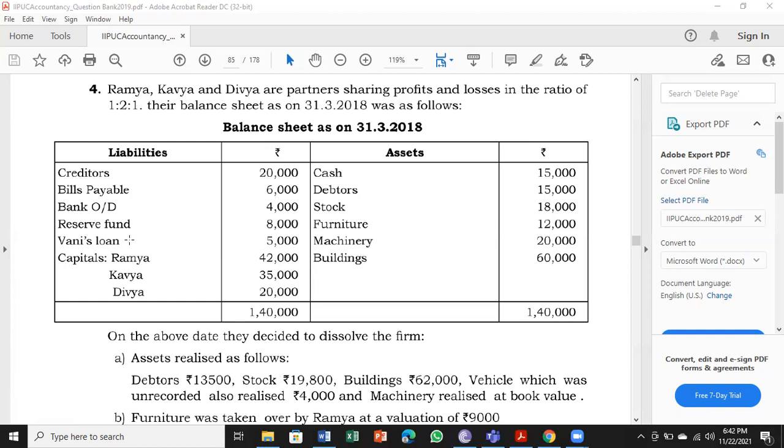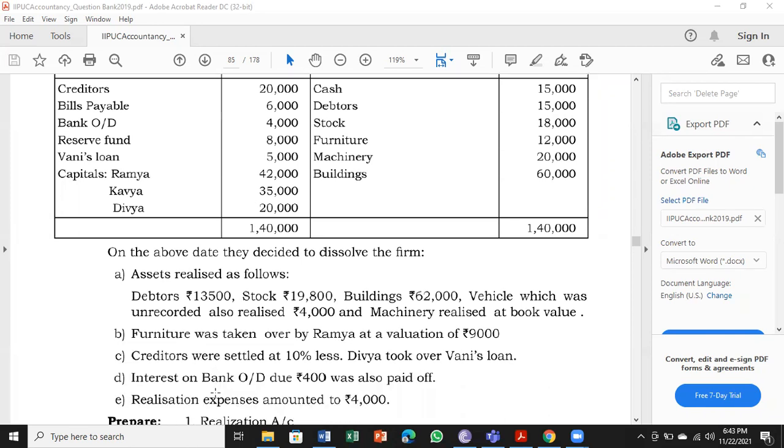One is loan. See, one is not a partner. You can see the partner's name, Ramya, Kavya, and Divya. So one is not a partner. So one is loan will be taken again in the realization account along with creditors, bills payable, and bank overdraft. It's not a partner's loan. Vani is an outsider to the business. So it will come along with creditors, bills payable. Next, capitals will go to capital account.